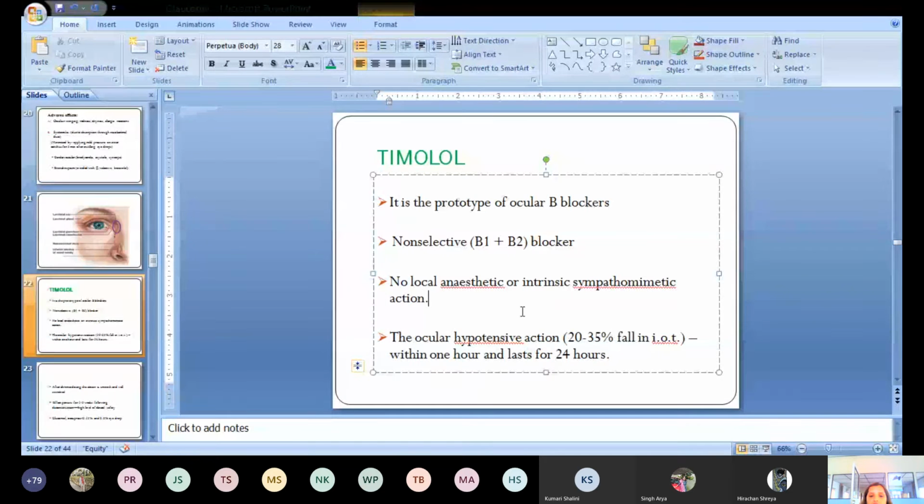But timolol does not have such action. Clear? When you give it by the topical route, it decreases the intraocular tension by 20 to 35%. Within 1 hour of instilling, the intraocular tension falls by 20 to 35%, and this action lasts for 24 hours.